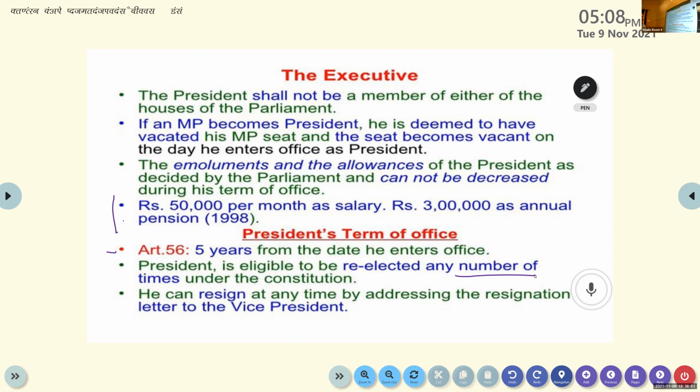As per Article 56, the president's term of office is 5 years. The president is eligible to be re-elected any number of times under the constitution. There are no restrictions. He can resign at any time by addressing the resignation letter to the vice president of the country. Clear? Any doubt? No, sir. Okay, so please write down.